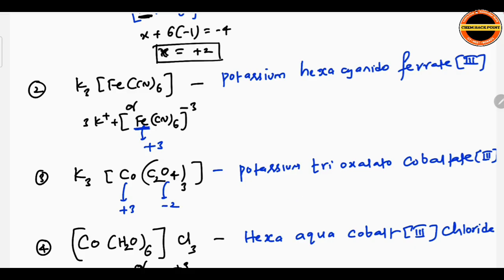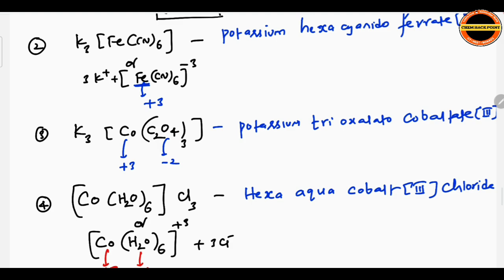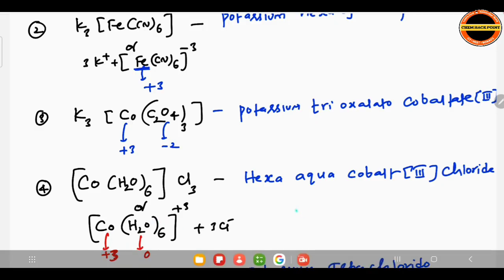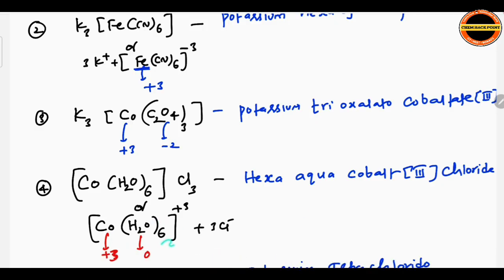Next, another example, [Co(H2O)6]Cl3, or for convenience you can write [Co(H2O)6]3+ and 3Cl-. See here, cobalt is plus 3, H2O is neutral, so the charge is plus 3.